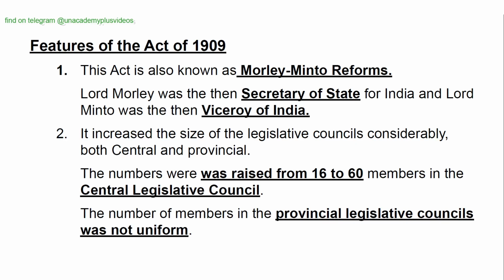These Morley-Minto reforms increased the size of the legislative councils considerably, both central and provincial. The number was raised from 16 to 60 members in the Central Legislative Council. The number of members in the provincial legislative councils was not uniform.